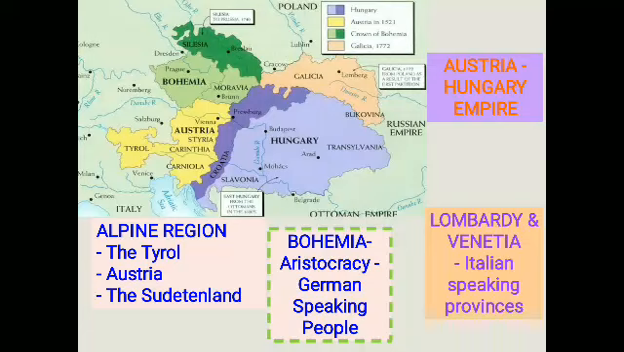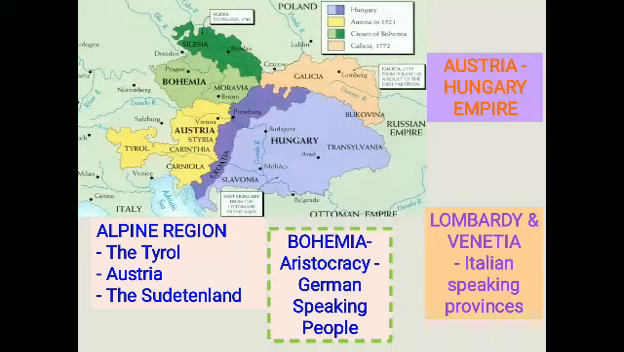So what language did this aristocracy group of people speak? They spoke the German language. Apart from that, the other regions are Lombardy and Venetia. In these two regions, what language is spoken? They spoke the Italian language. So Lombardy and Venetia are called what? Italian speaking provinces. So the first region under the Habsburg Empire is Austria and Hungary.